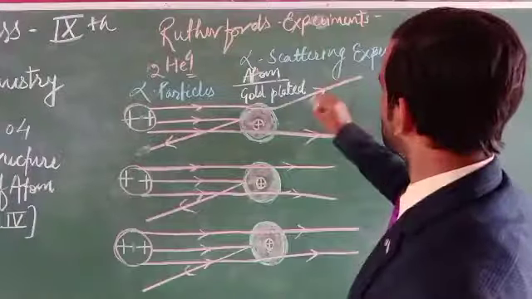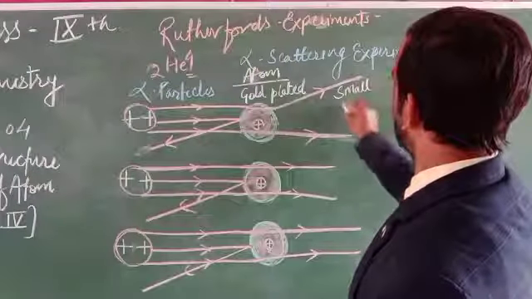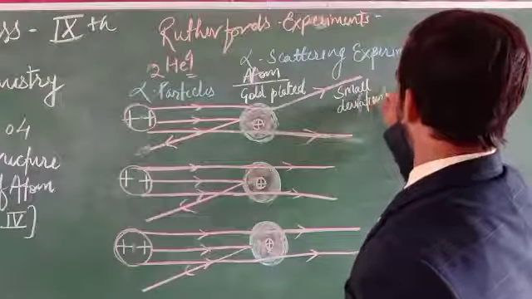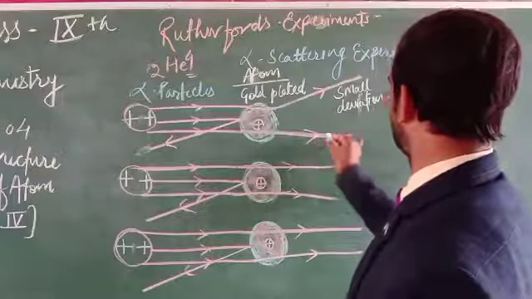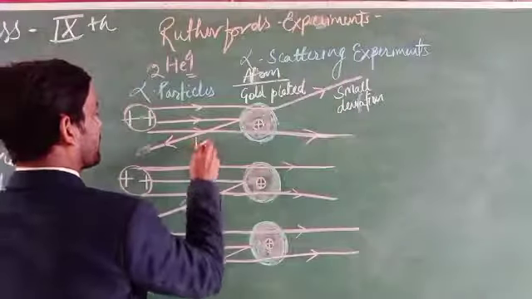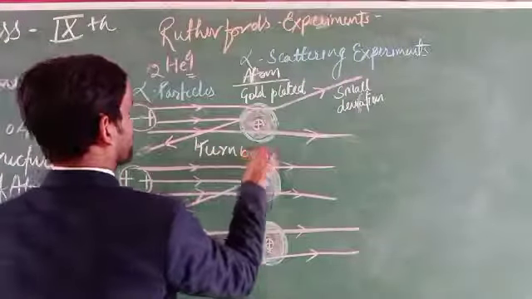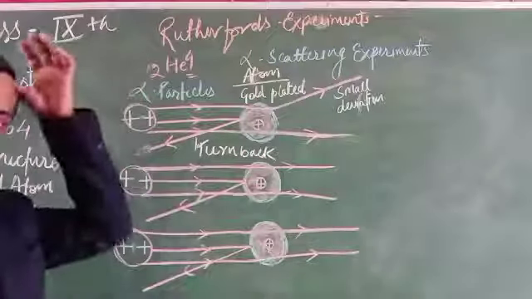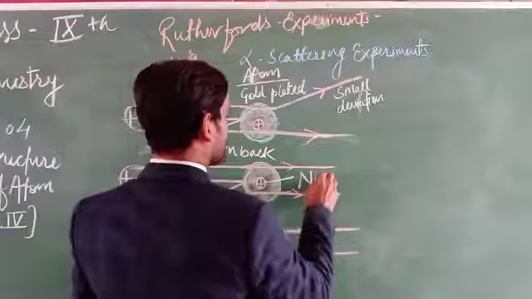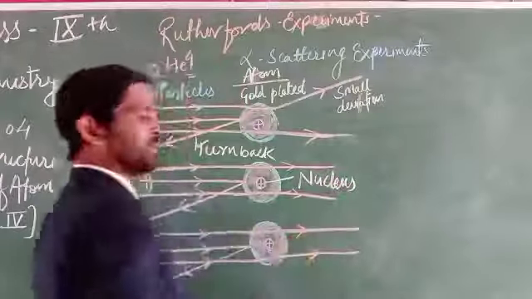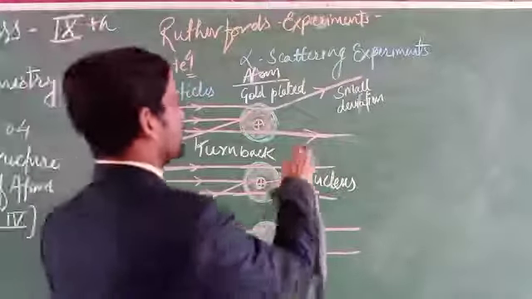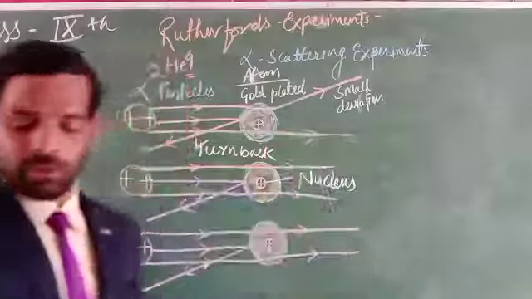That one is the small deviation. There is a smaller deviation. There are rays that can completely turn back. Most rays do not turn. They move forward in a straight way, so there is no deviation at all.